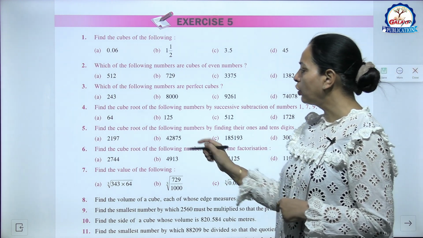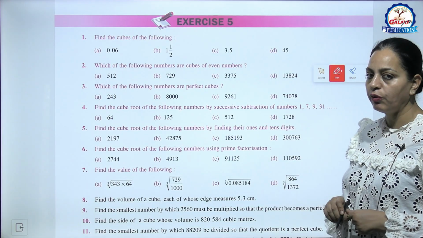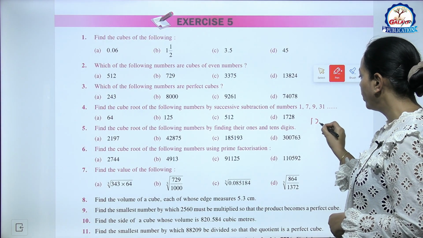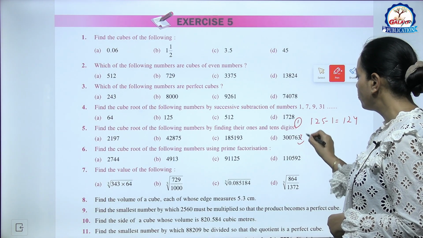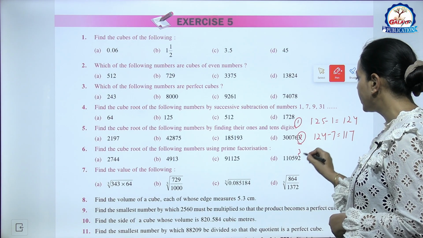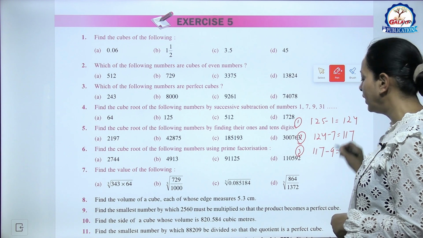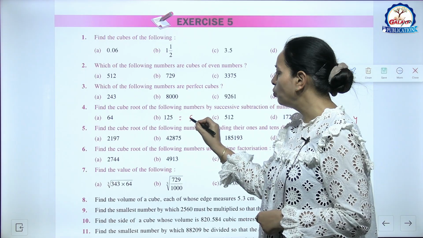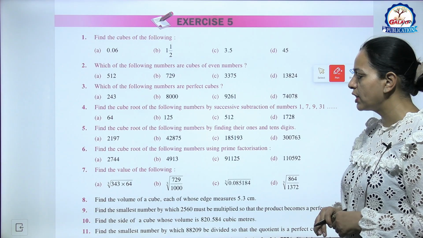Now the fourth one, find the cube root of the following numbers by successive subtraction of numbers 1, 7, 19, 37, like this. So here like B part, 125. So 125 minus 1, 124, step 1. Then step 2, 124 minus 7, 117. Then step 3, 117 minus 19, 98. So like this we can check. So in 5 steps we will get 0. So the answer is the cube root of 125 is 5. Okay. So I hope you can try the remaining parts on your own.